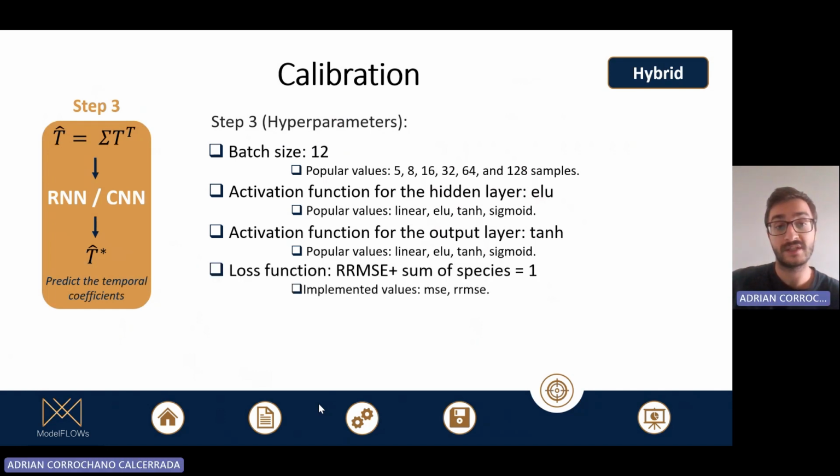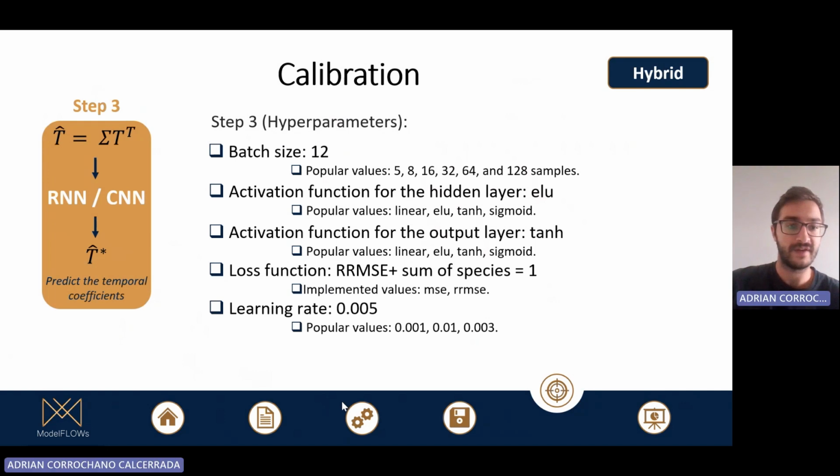The loss function, in this case, we have used a physics-aware loss function, which uses the relative root mean square error and takes into account that the sum of species has to be equal to 1. But there are others implemented on the app. And finally, the learning rate, which in this case is 0.005.